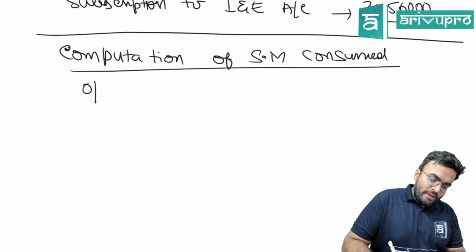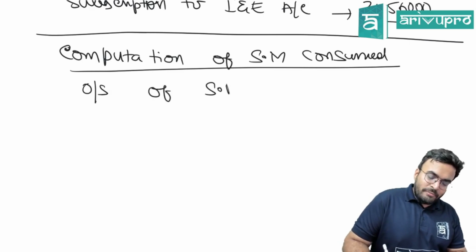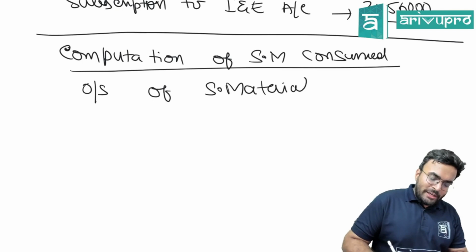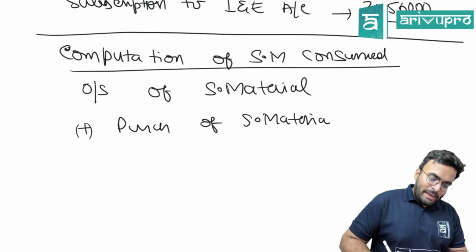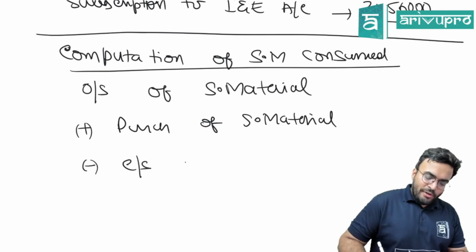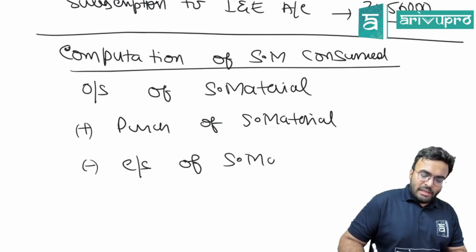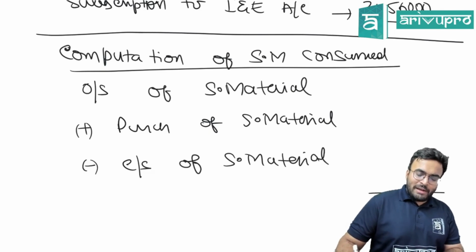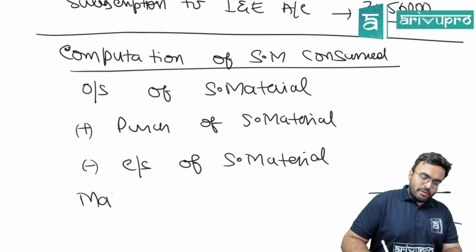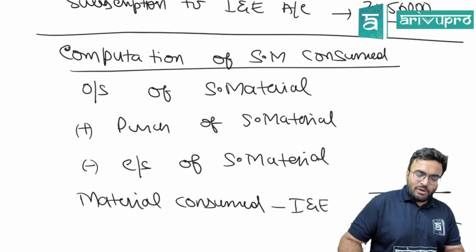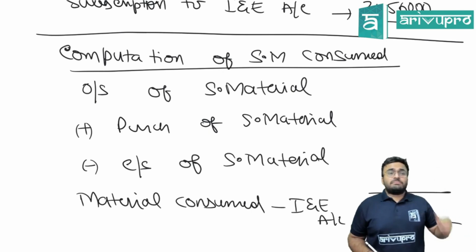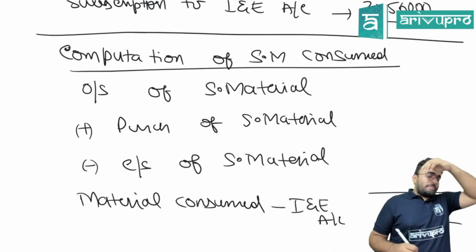Opening stock of sports material plus purchase of sports material minus closing stock of sports material. If I do all this, that time I will get the material consumed, and material consumed will go into income and expenditure account. Is this clear?